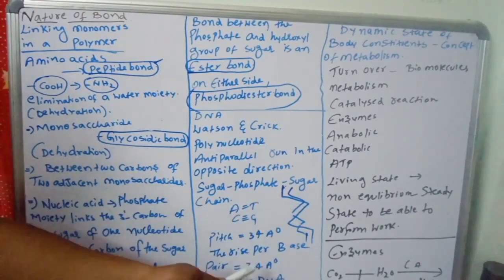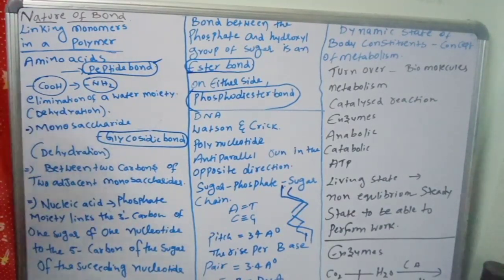This kind of characters we will see in B-DNA. The rise per base pair is 3.4 angstroms. Like that, there are important points about DNA. If you see the DNA structure, there are purines and pyrimidines, nitrogen bases, the hydrogen bonds, and phosphodiester bonds. Like that, there are bonds. So DNA and RNA are nucleic acids.